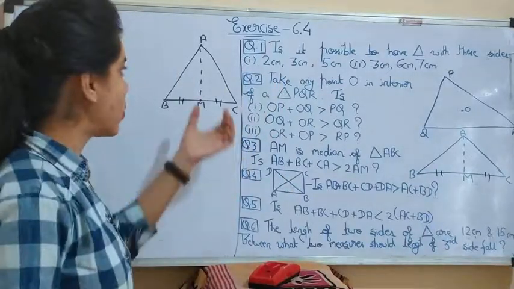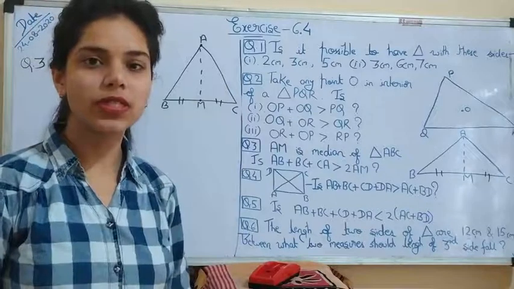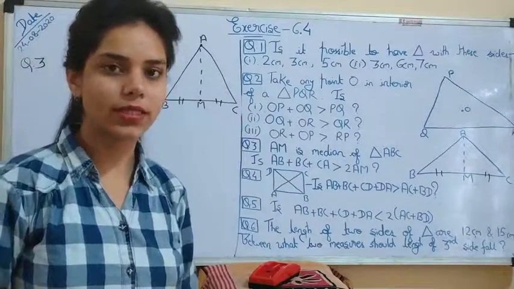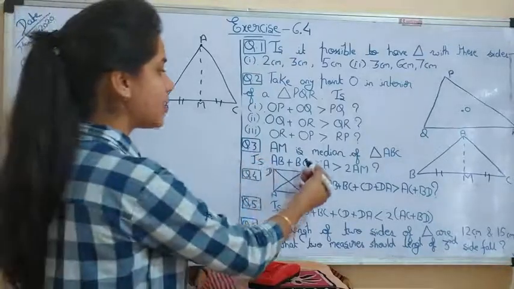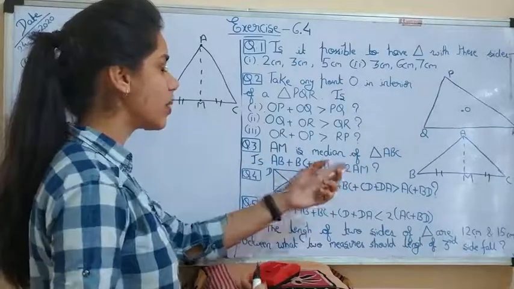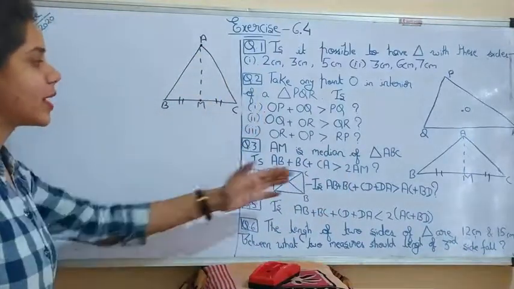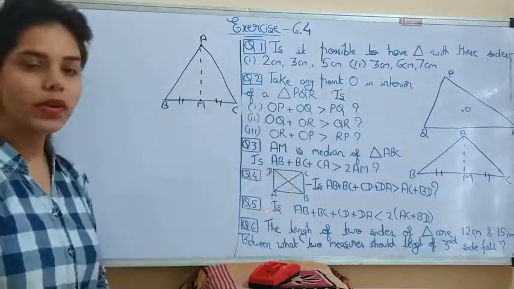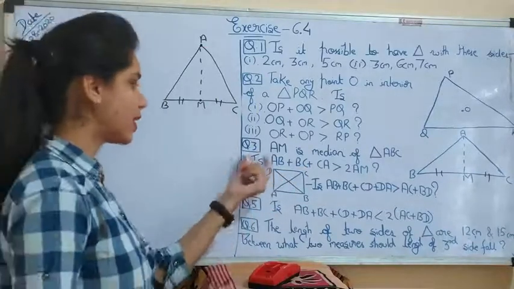Understood? So this median of any triangle divides the opposite side into two equal parts. Now we have to tell if AB plus BC plus CA is greater than 2AM, meaning the sum of these three sides of the triangle is greater than 2AM. So we need to prove this. After proving this, we can say yes or no.